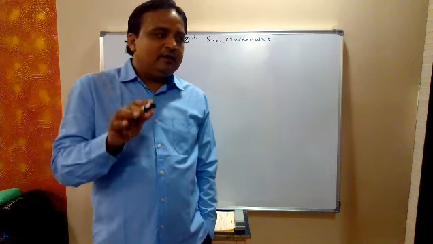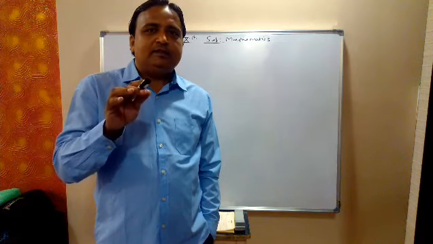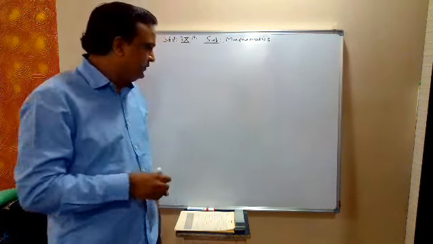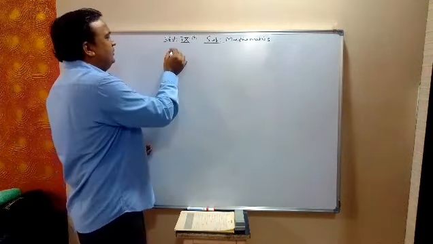See, 9th standard maths. Total there are 28 chapters in this textbook.